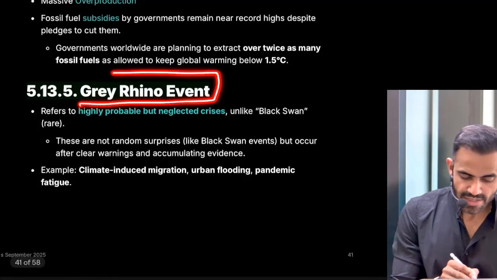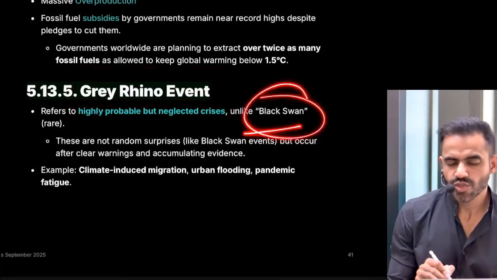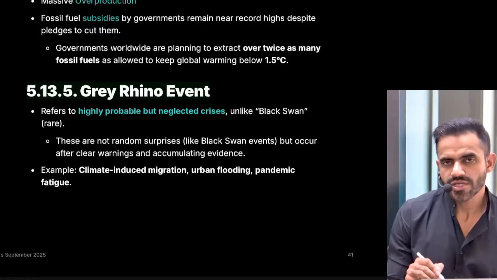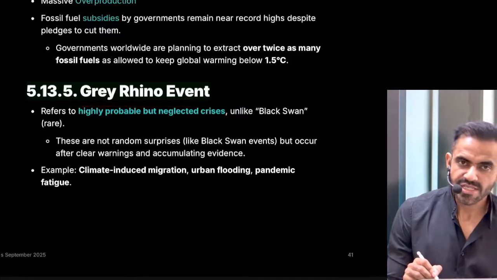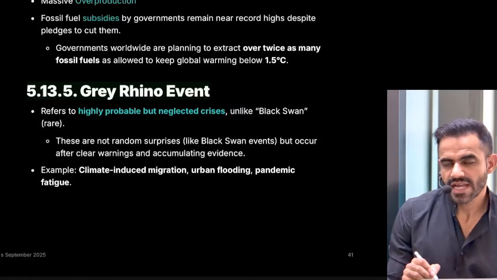Next is gray rhino event. See, there is a term black swan event. It's quite rare, unpredictable. For example, COVID is there. No one knew it is going to be there. Okay, that is black swan event. Okay, what is gray rhino event? Gray rhino event basically means those events which show us the sign that they are going to happen, but we ignored them. Just like you ignore the advice of revision.